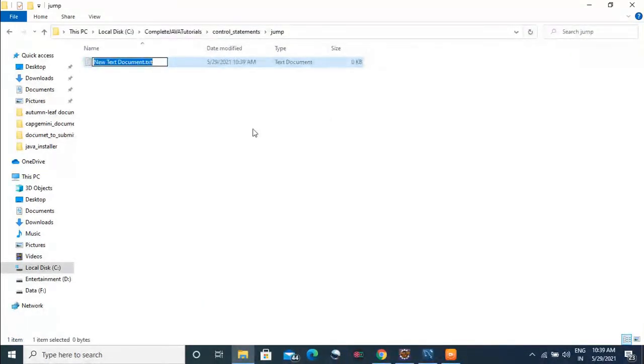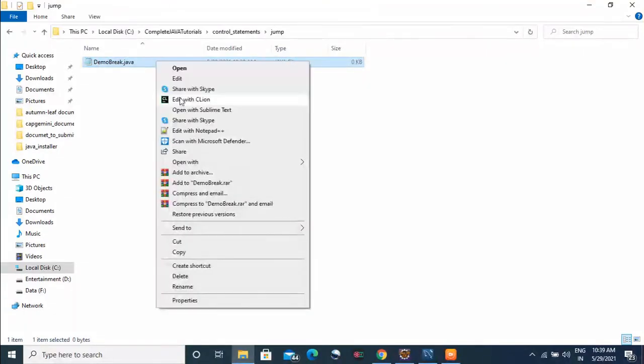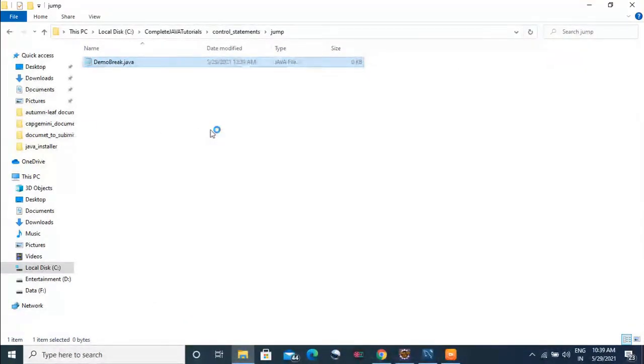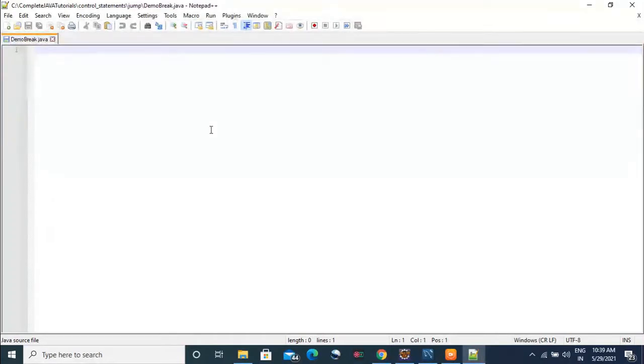First we'll create it for our break statement. We'll see the demo of the break statement. So I'll name it DemoBreak.java. It will ask for your permission to change. Just change it. After that, open it with Notepad++. Yeah, now we will write our program here. First we will declare the class. So public class DemoBreak.